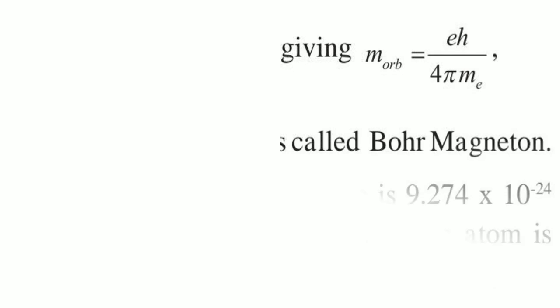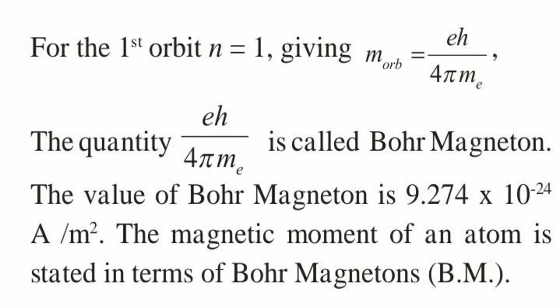For the first orbit, that is n is equal to 1, our previous equation gives m orbital is equal to eh upon 2 pi m. The quantity eh upon 2 pi m is called the Bohr magneton.